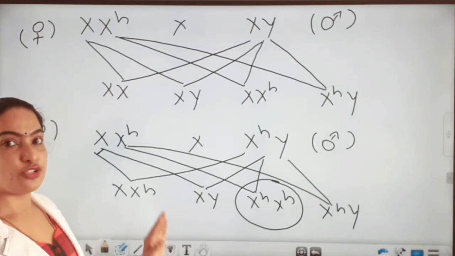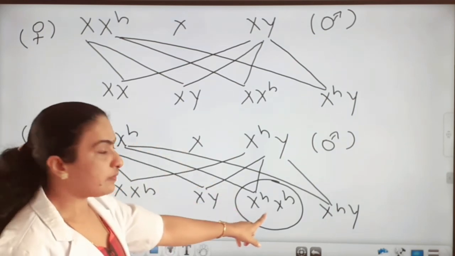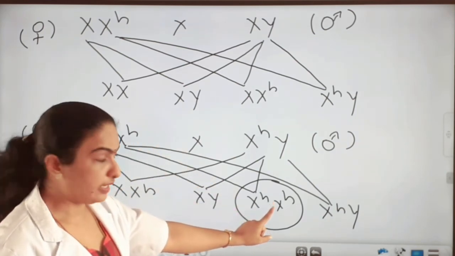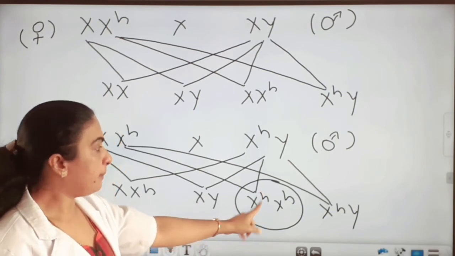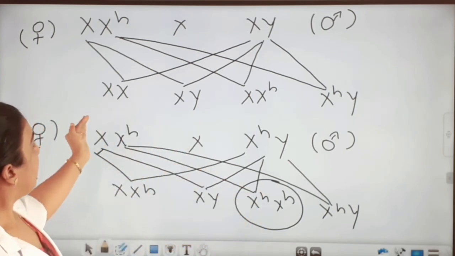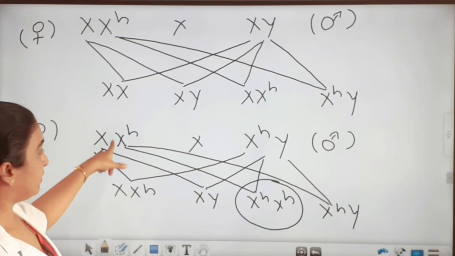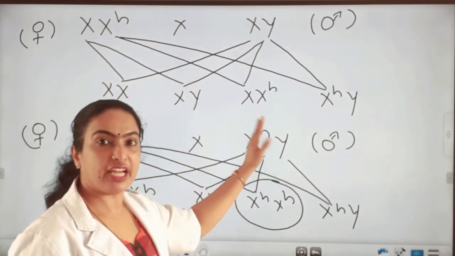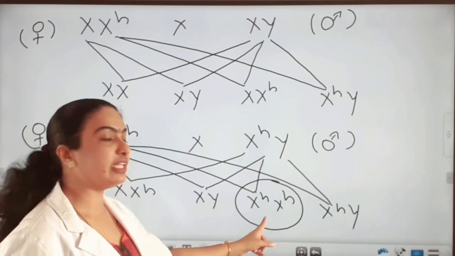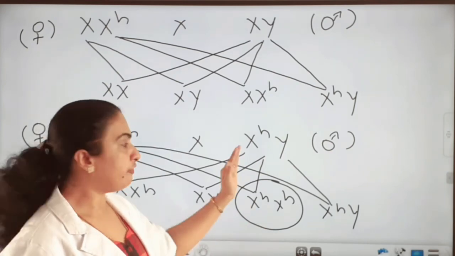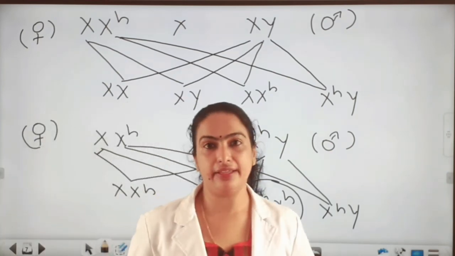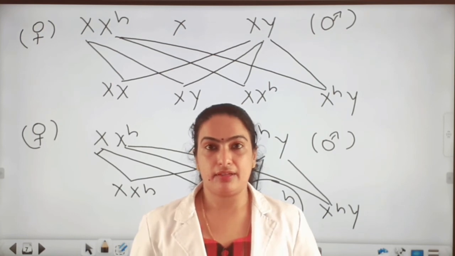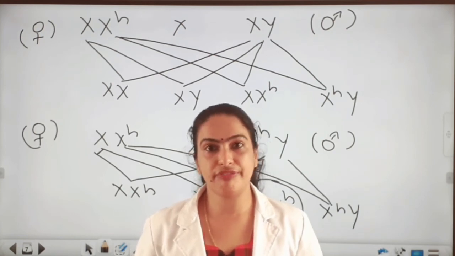Is it clear? The chance of having hemophilia in female is rare because the female must be a carrier and the male must be hemophilic. Then only there is a chance of hemophilia in female. Otherwise, the female only acts as a carrier. Is it clear about hemophilia?